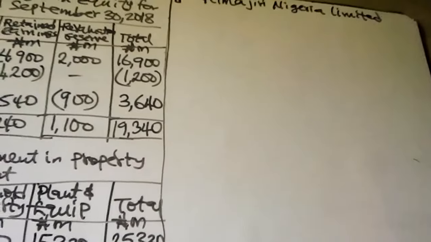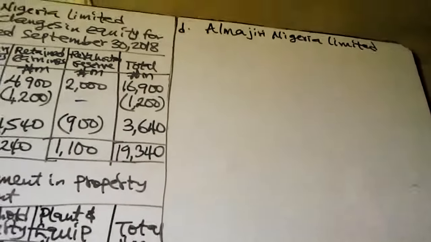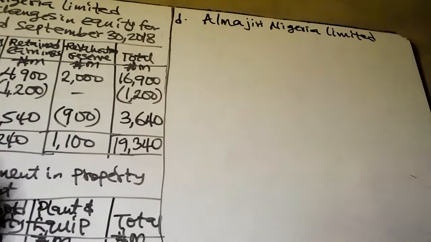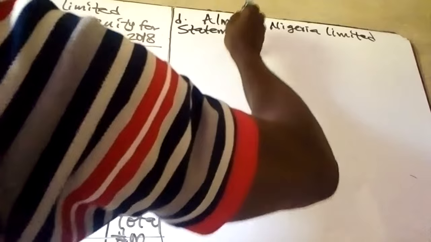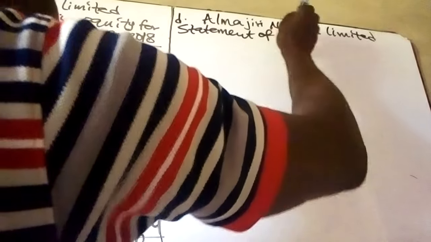Then the name of the entity is Almajiri Nigeria Limited. You want to prepare the statement of financial position.